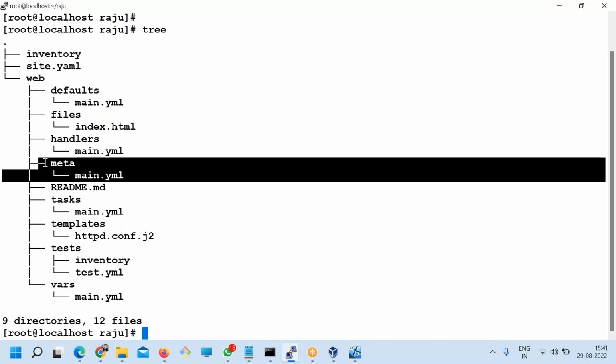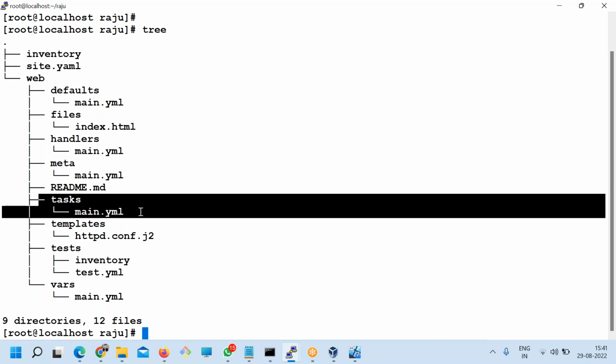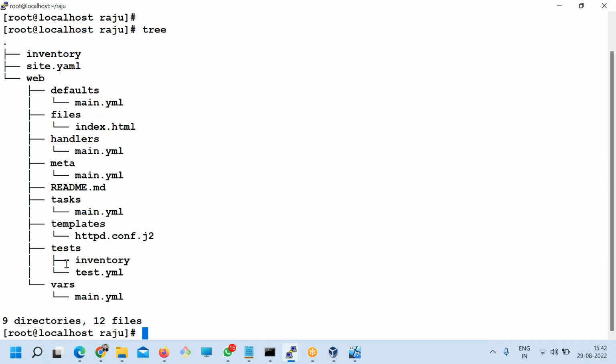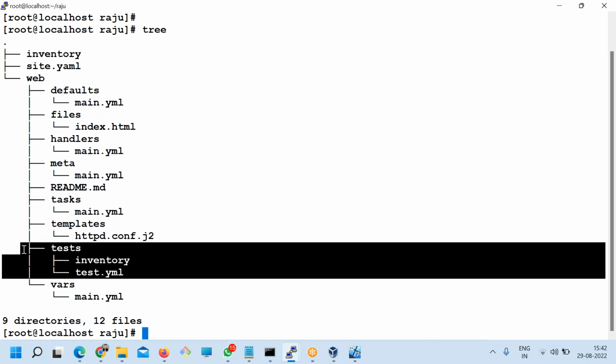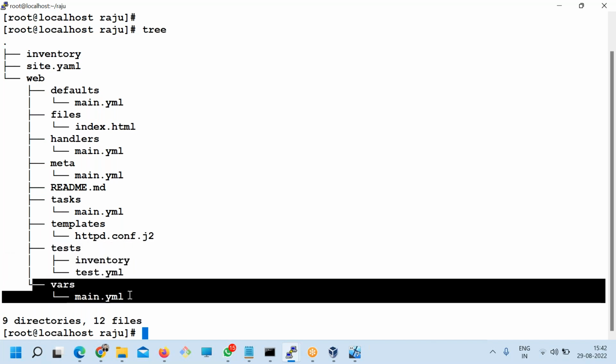modify the roles information here, all the tasks you can keep here, templates will go to this directory. This is for the testing setup and all. It's not for the deployment use cases right now, this is for the testing setup. And this variables, this is the role.